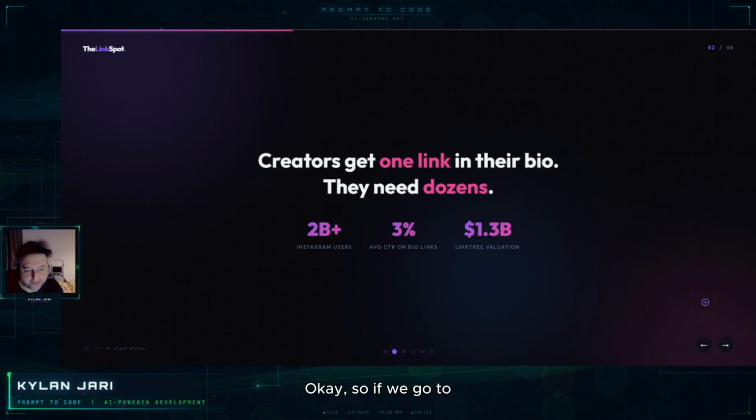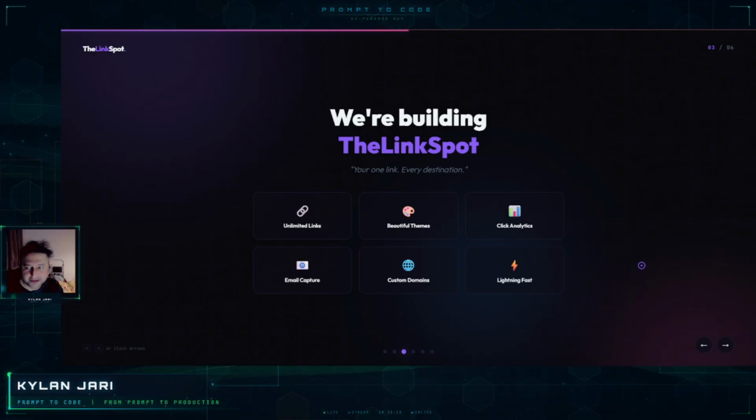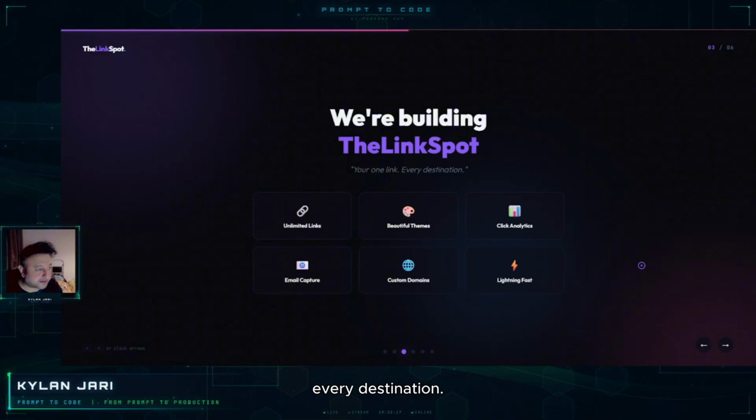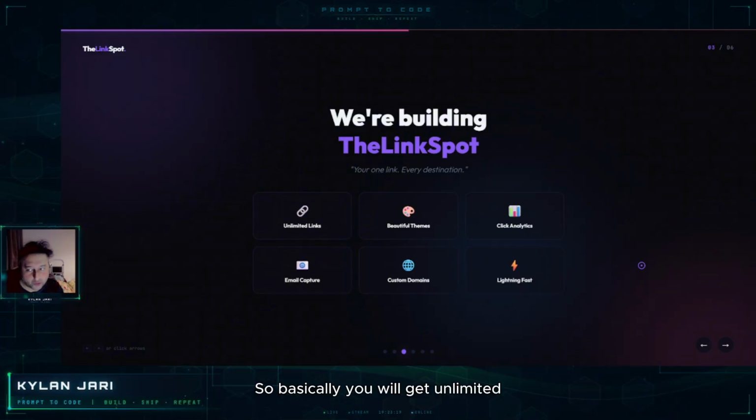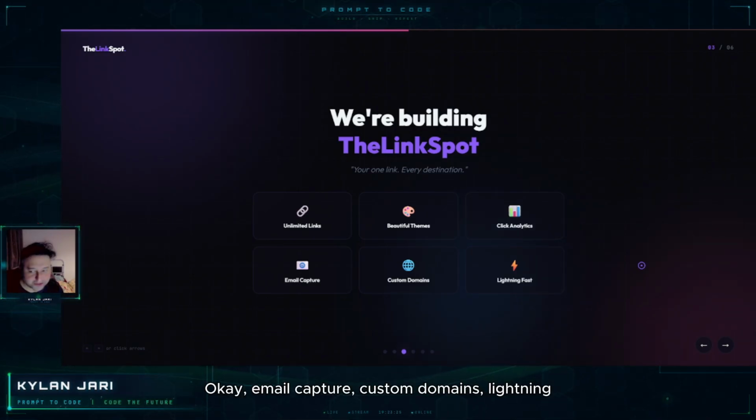If we go to the next slide, we are building The Link Spot: your one link, every destination. You will get unlimited links, beautiful themes, click analytics, email capture, custom domains, and lightning fast performance.